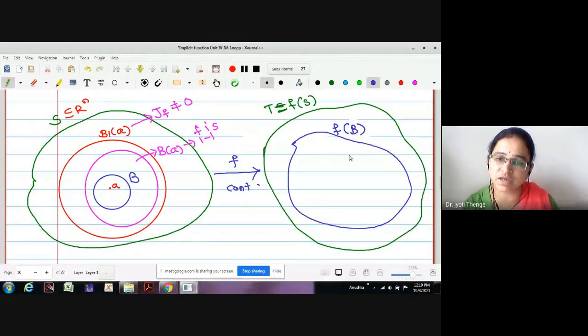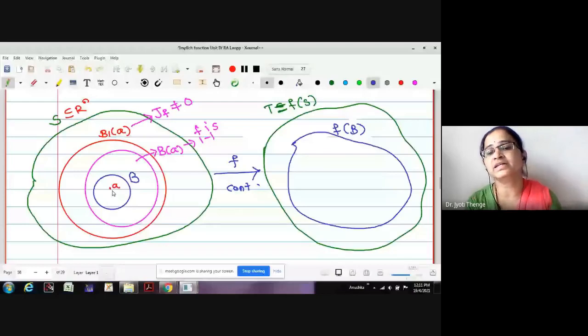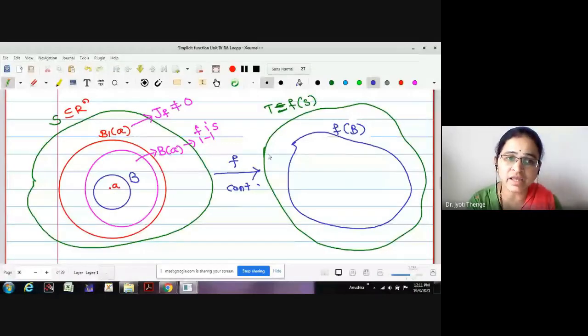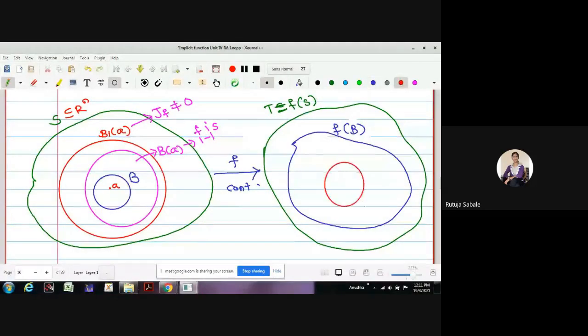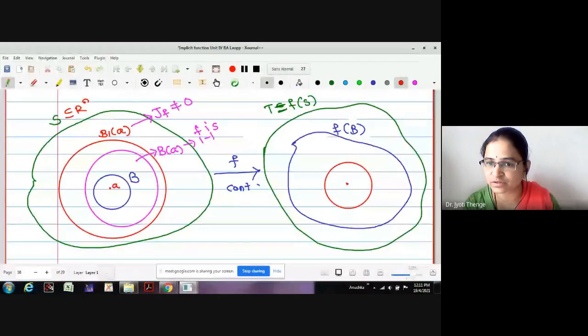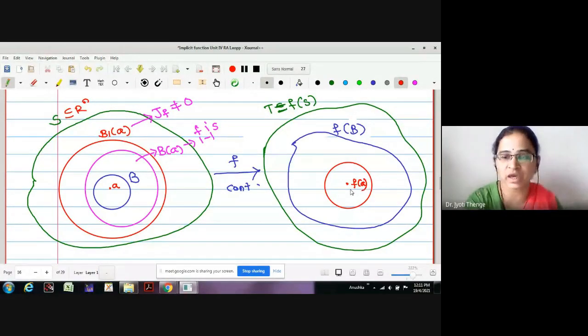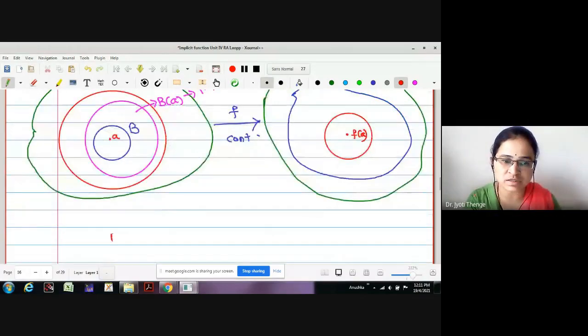Therefore, this F of B, theorem number 2 tells us that if B is an open ball centered at A, then its F image contains an open ball centered at F of A. Good. It is centered at F of A. Okay. And how have we made the selection of the balls? B contained in B of A, contained in B1 of A.